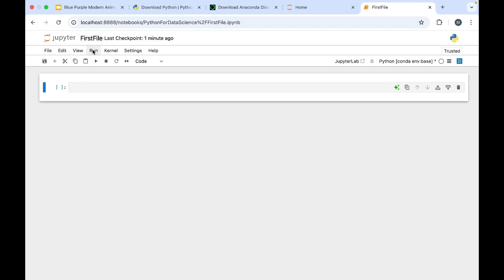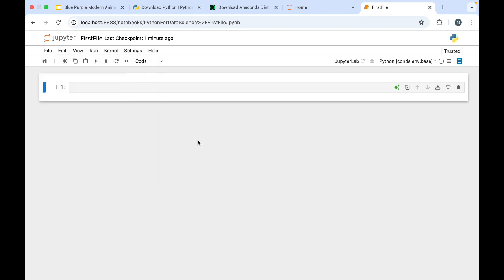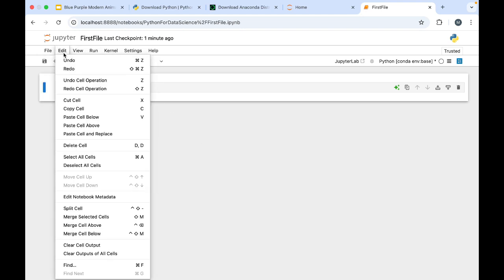There are many things present over here. Here is File, like if you want to take a new file, new console, save this notebook, rename this notebook, download it, and if you want to close, log out, shut down, those things are present over here. In this Edit, you can redo things, undo things.